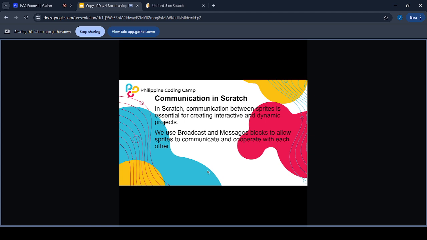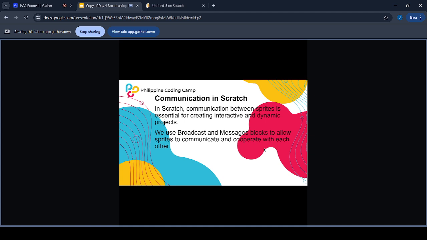So first up, broadcasting and messages basically allows for communication between sprites in Scratch. Communication between sprites is essential for creating interactive and dynamic projects. To do this, we use broadcast and messages to allow sprites to communicate and cooperate with each other.